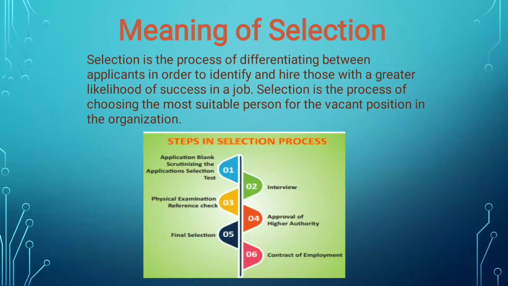Similarly, in selection there will be a lot of applicants applying to your organization for the job. You have to choose the correct person or candidate according to the requirement of the management. For this you have to follow a certain procedure to choose the most suitable person for the position that is vacant in the organization. This is what happens in selection. We have steps in the selection process, so we will see that one by one.